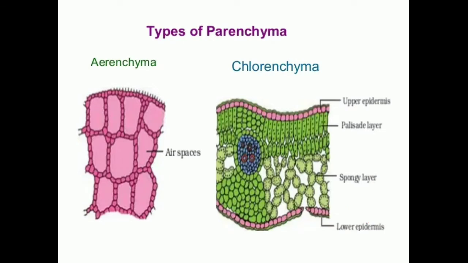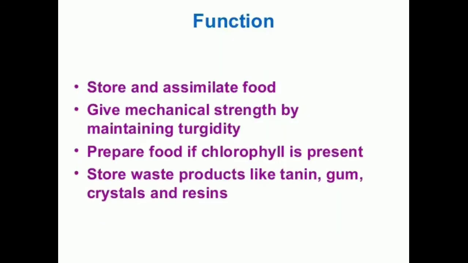Next, look at the function of parenchyma. Parenchyma will store and assimilate the food, and it will give mechanical strength by maintaining the turgidity. Turgidity means it will be in a swollen form. Then it prepares food if chlorophyll is present. Since there is a large vacuole, they will store waste products like tannin, gum, crystals and resins in the vacuole.